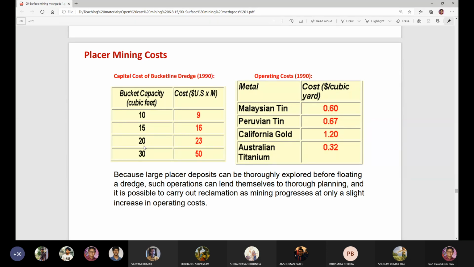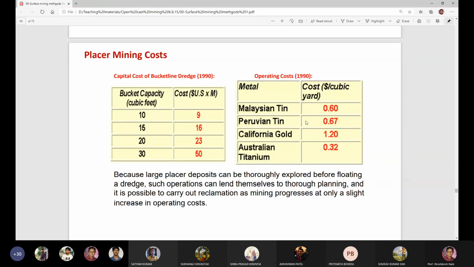If the bucket capacity is 20 cubic feet, the cost of the machine would be 23 million US dollars. And if the bucket capacity is 30 cubic feet, then the cost of the machine will be 50 million US dollars.